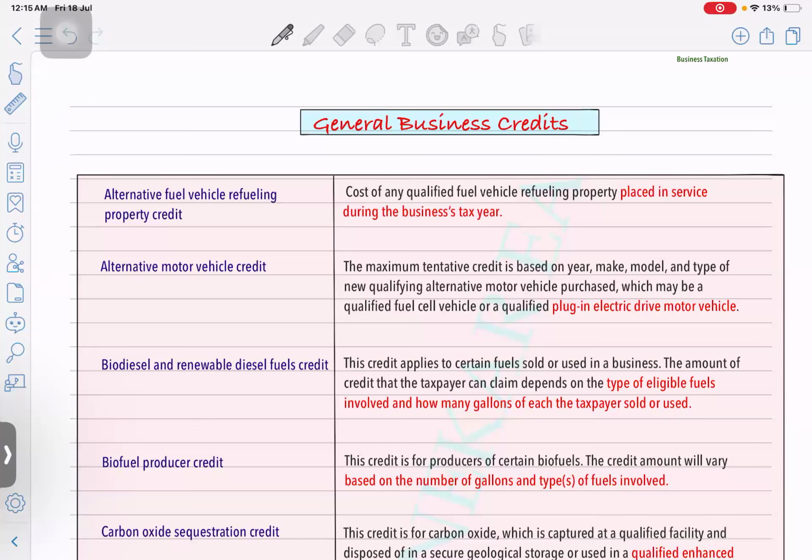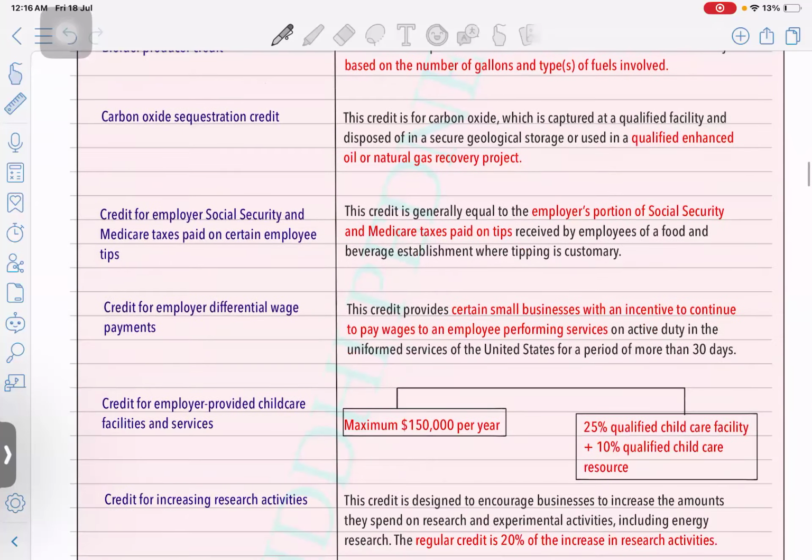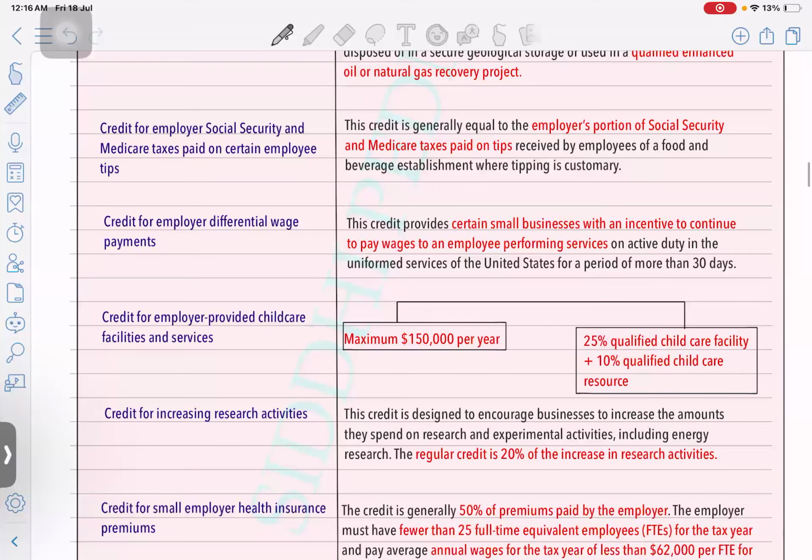When we are going to do these four chapters, I'll give you some examples while explaining so you can remember it. Okay, it's already there in the summary book. There are a lot of examples. Okay, let's do general business credits. These credits, you don't have to mug up, just understand that if you're going to do certain activities, you are eligible for the credits. These are the criteria. There are no limits mentioned here because in all of these credits there are no limits mentioned. Wherever it's there, we have mentioned it in the summary book.